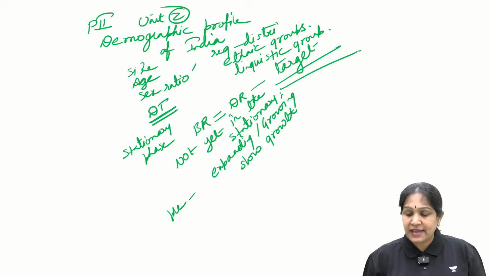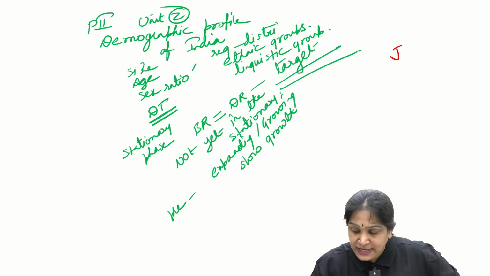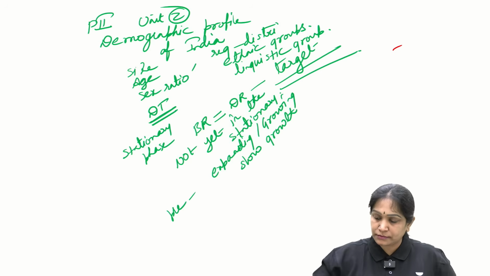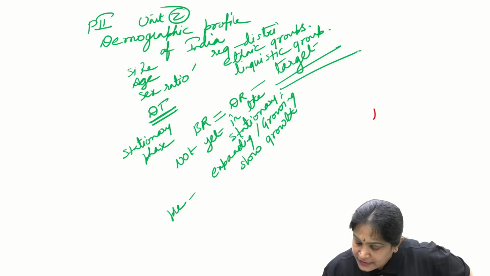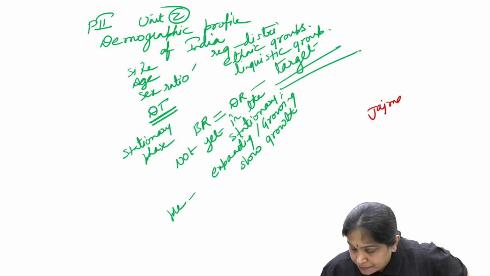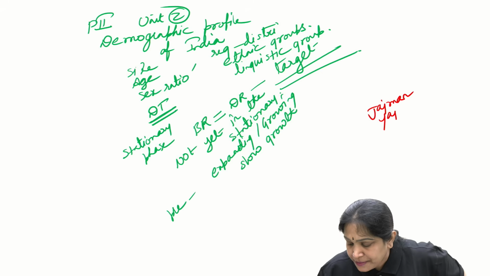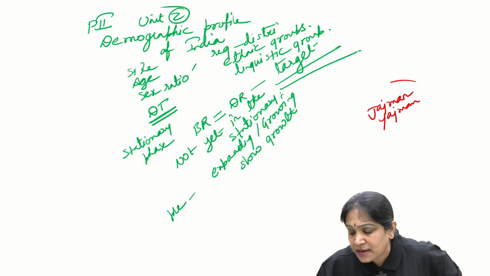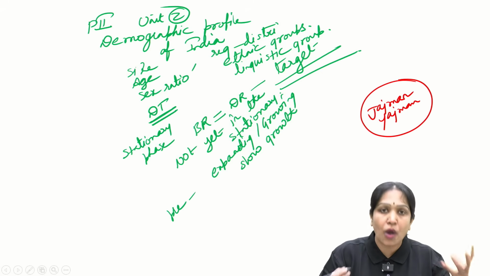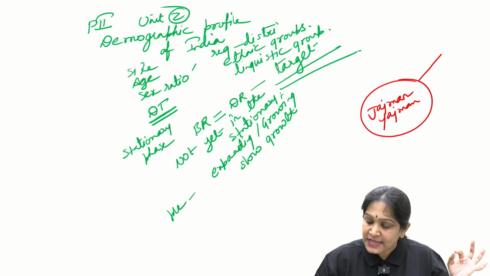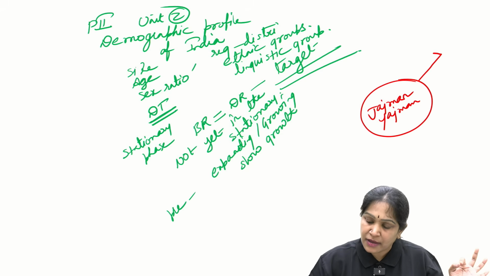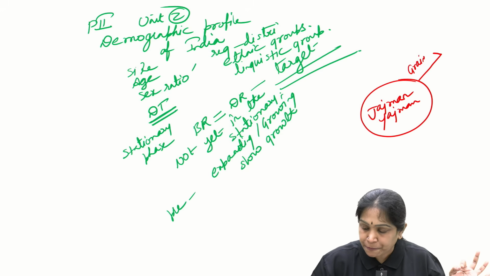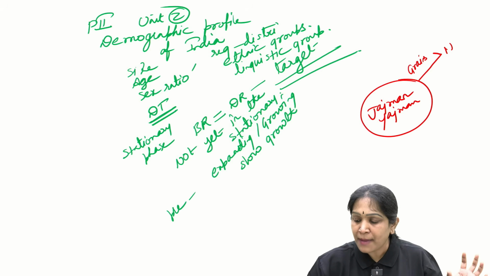If you take up this word jajmani system, the word jajmani originated from Yajman. Yajman means what? Owner, lord. For example, he will give grains to a Mali.